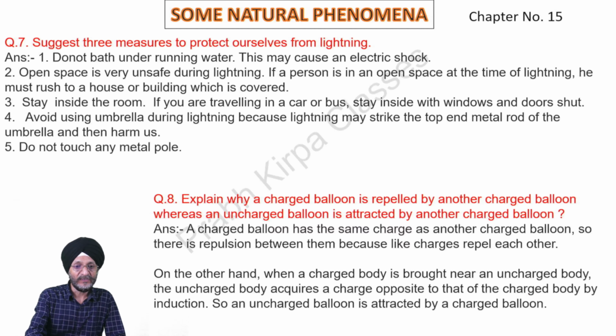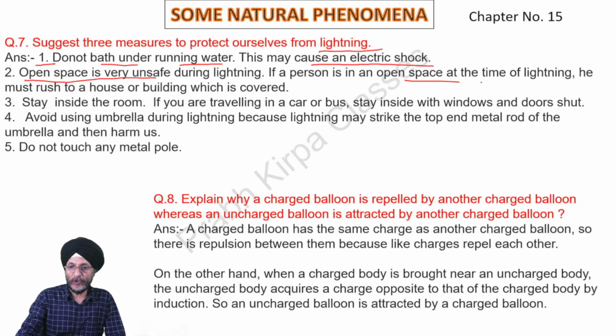Next, 7th question. Suggest 3 measures to protect ourselves from lightning. First is don't bathe under running water, because running water may cause an electric shock. Next, during lightning, open space is very unsafe.